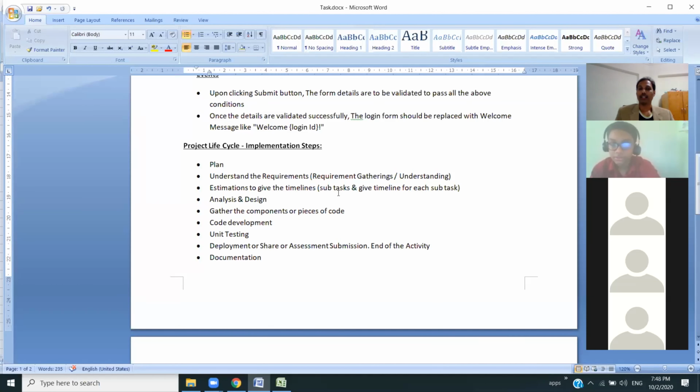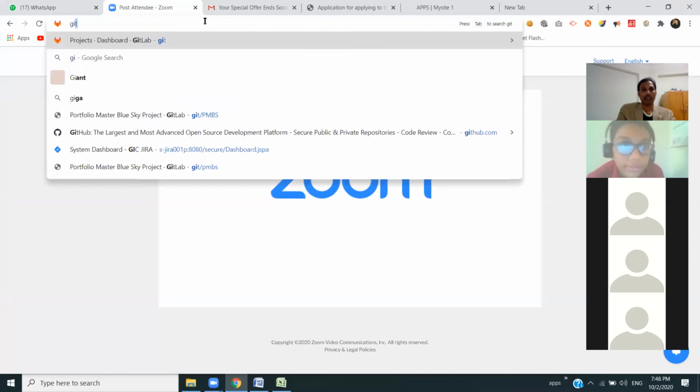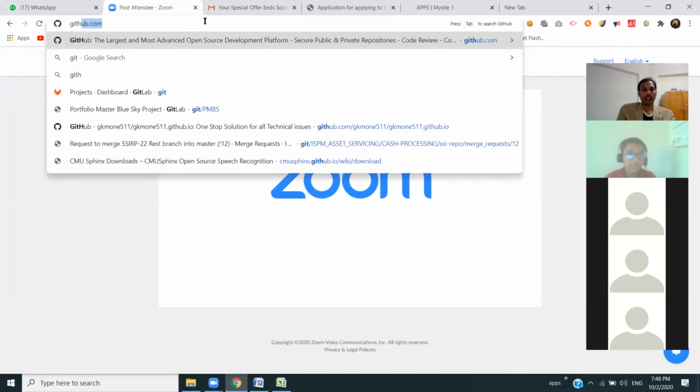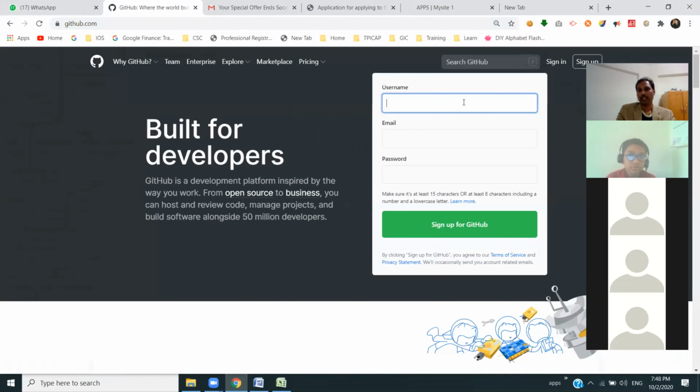Correct. I am not sure whether you all have access to GitHub or something like that. We can do it together from different devices. Usually in software companies, what we do is use github.com. So here we will create an account.